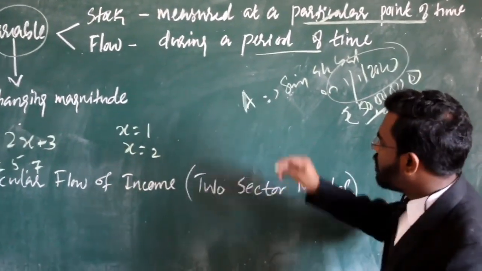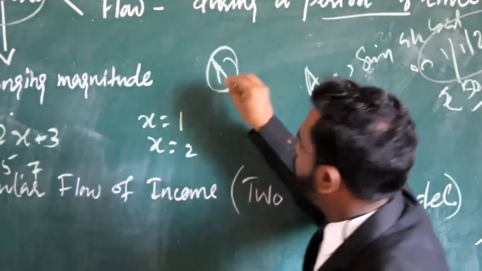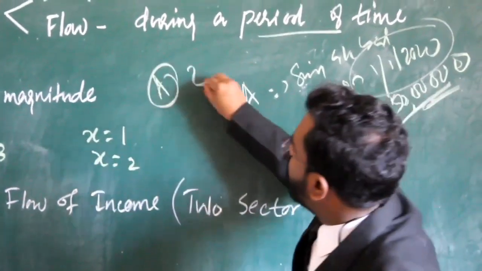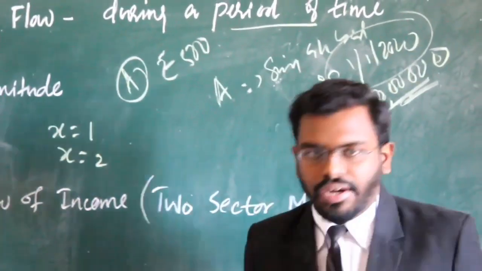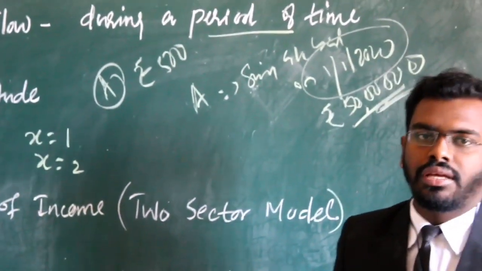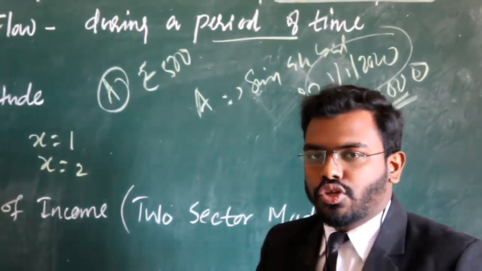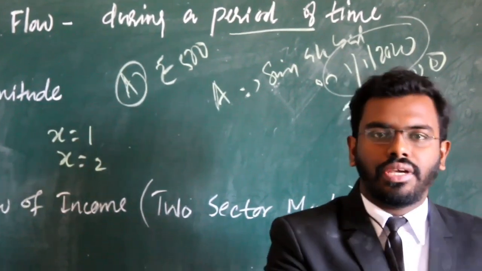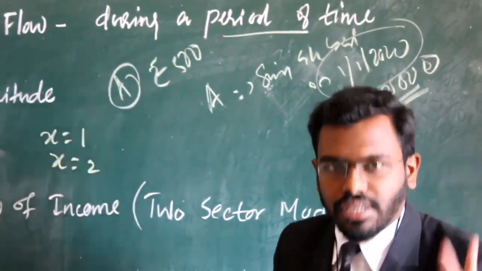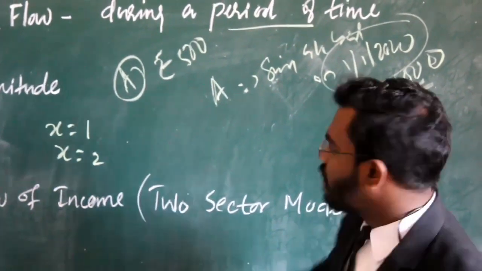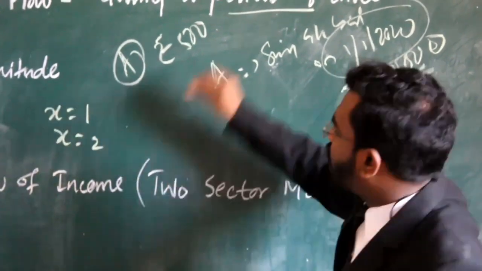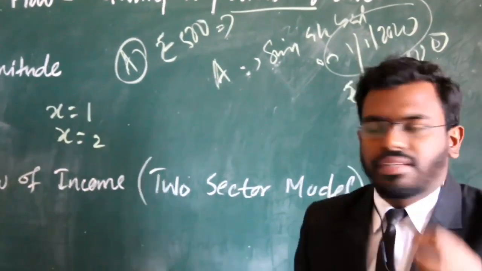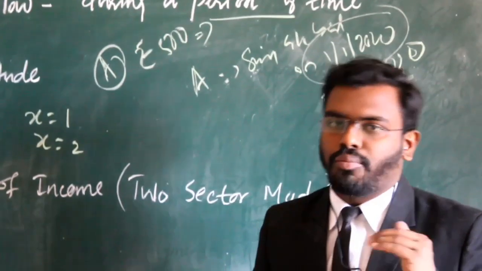For example, suppose student A is getting rupees 500 as pocket money in each and every month. In January he is getting, February he is getting, March he is getting 500 rupees. So this pocket allowance we can treat as a flow variable.